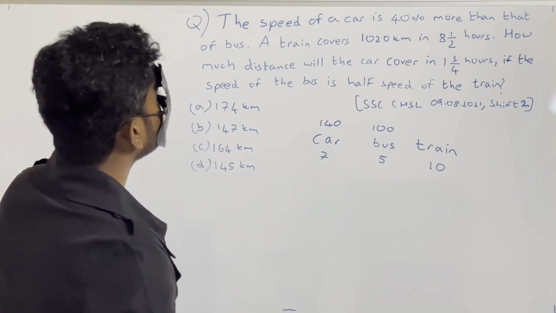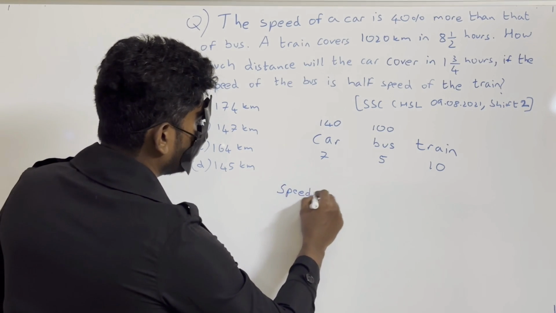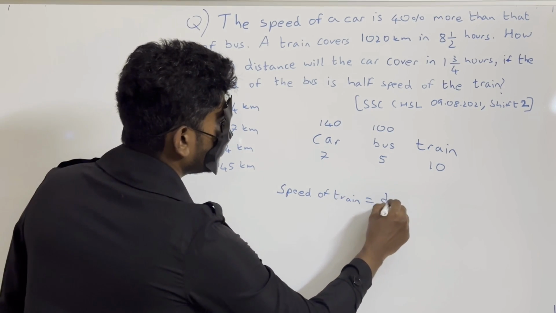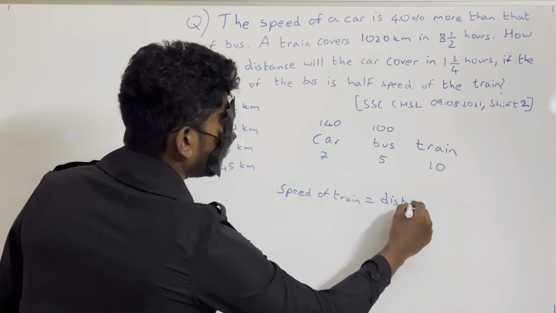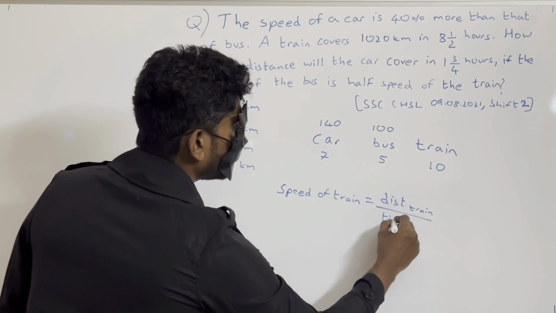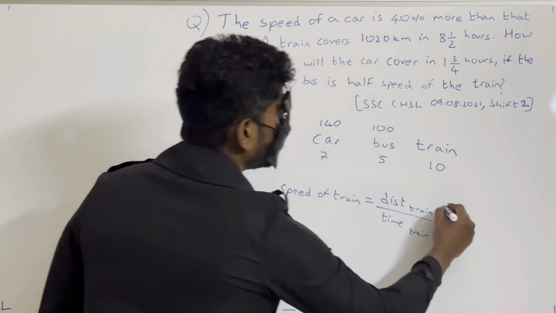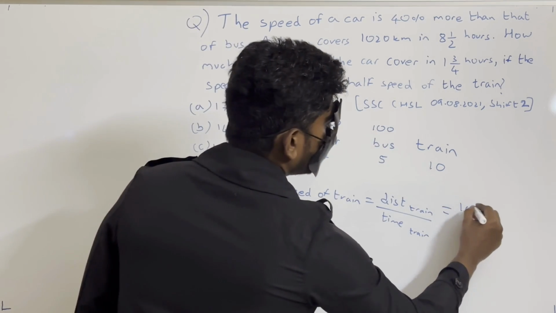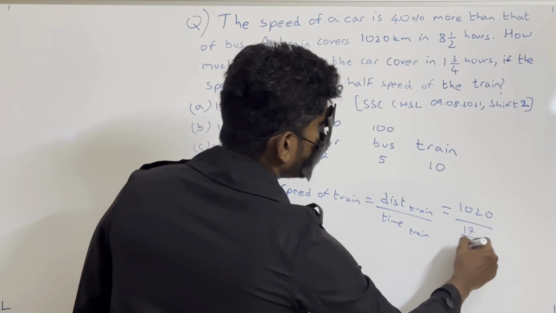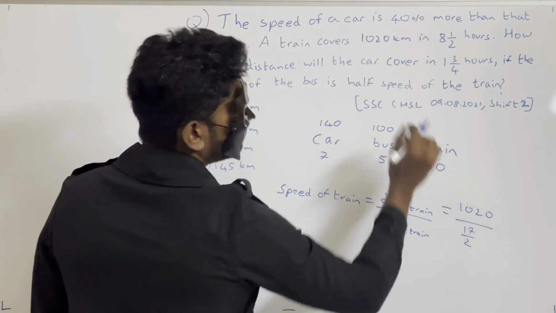Now what is the speed of train? Speed of train is nothing but distance travelled by train by time taken by train, right? This is equal to 1020 by time, which is 17/2, because 8 1/2 I can write as 8 into 2, 16, plus 1, 17/2.